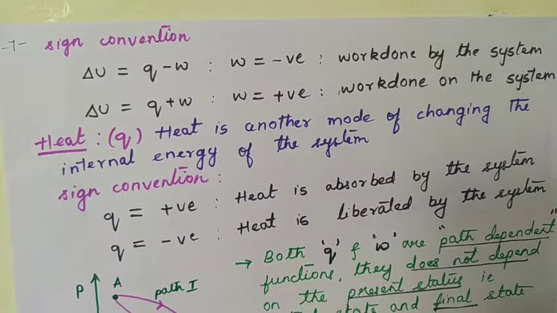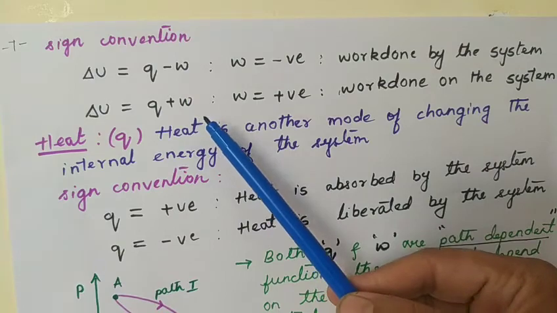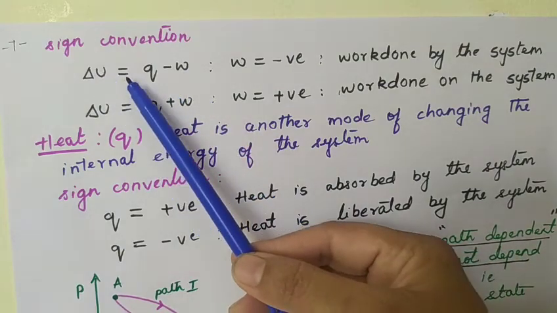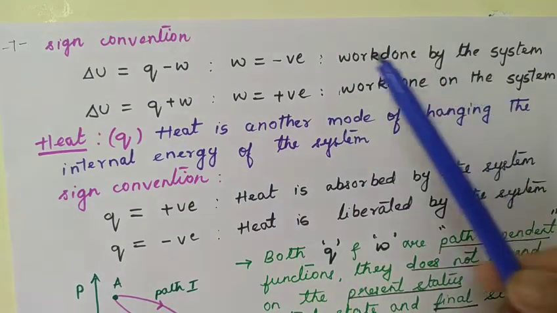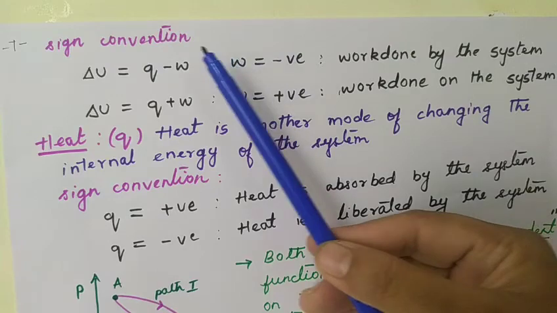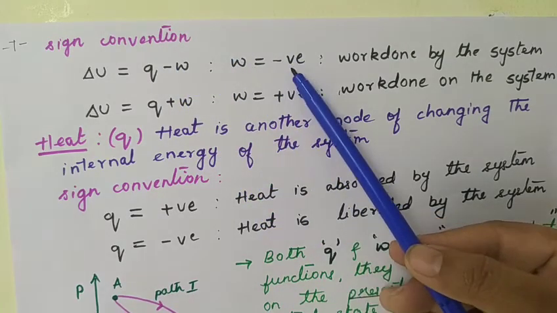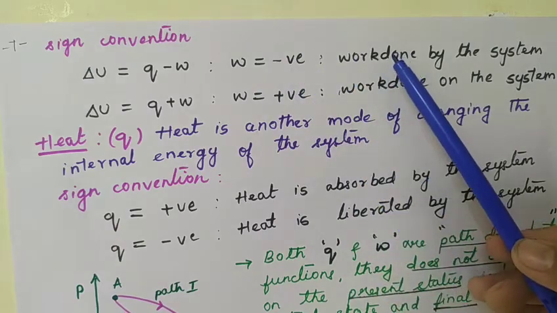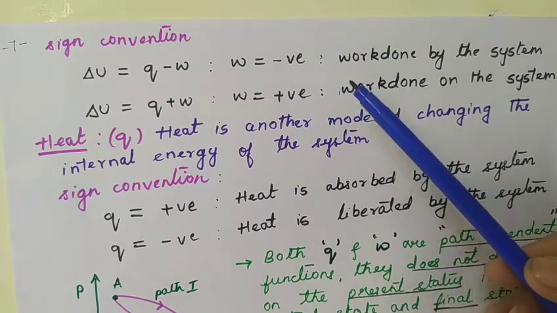So with this, let us understand the sign convention. The sign conventions are most important. Remember, I have written the first law of thermodynamics here. I said delta U is equal to Q plus or minus W, which is the first law of thermodynamics. Now here W is equal to negative. That means if work done is negative, it is work done by the system. For example, expansion of the gas.